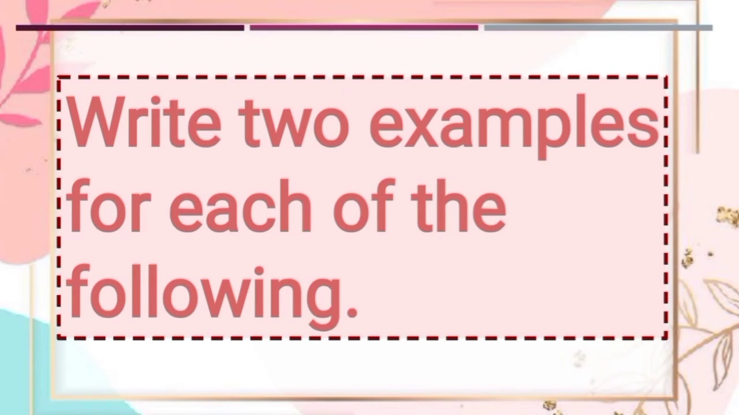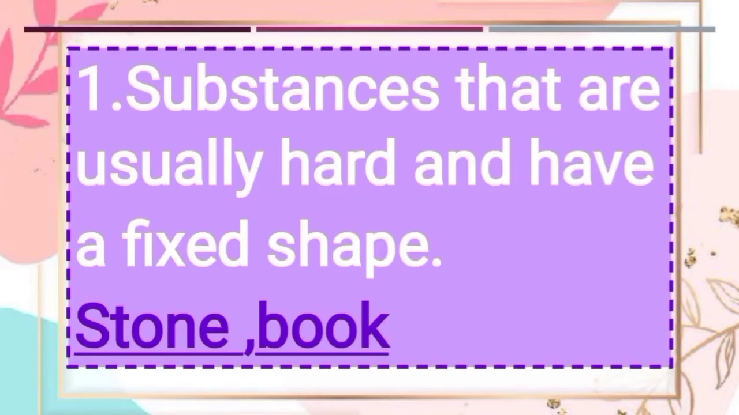Now let's see, write two examples for each of the following. First, substances that are usually hard and have a fixed shape, which are solids. Solids are substances in which the particles are packed very close to each other, and that's why they are usually hard and have a fixed shape. Stone and book are examples of solids. So here stone and book are examples for the question.